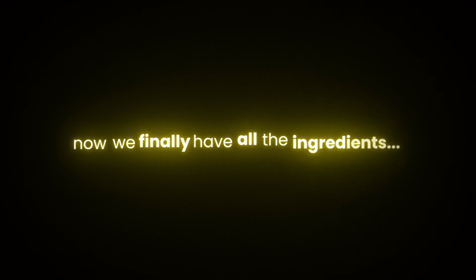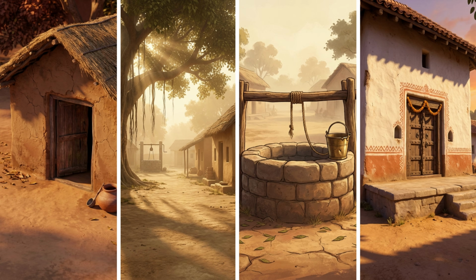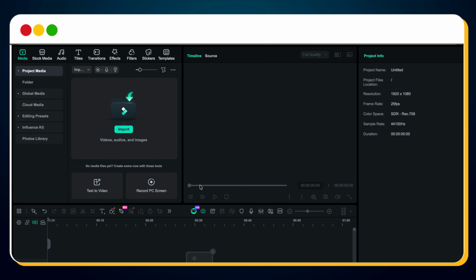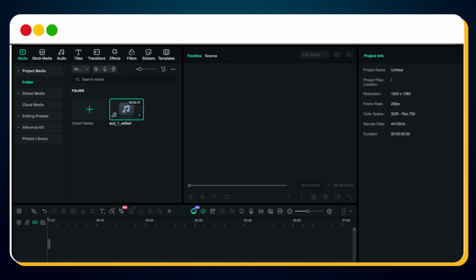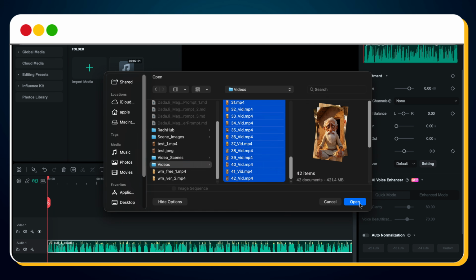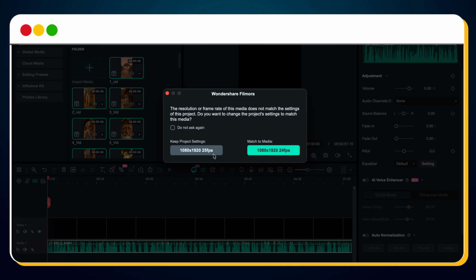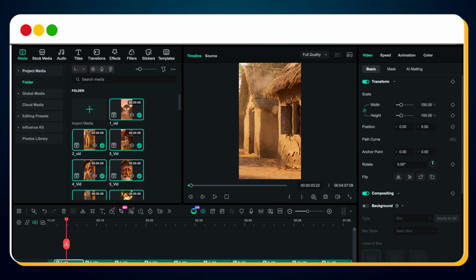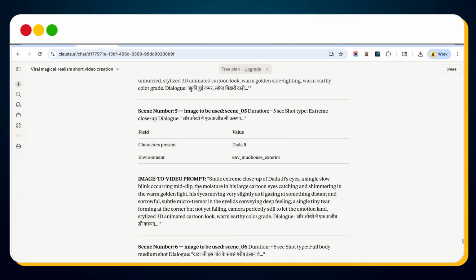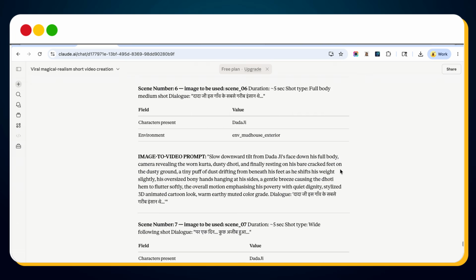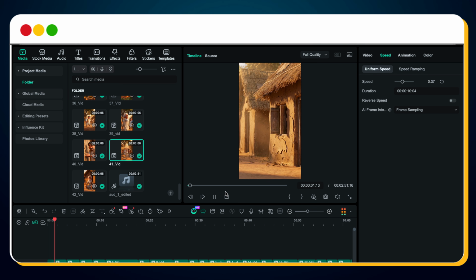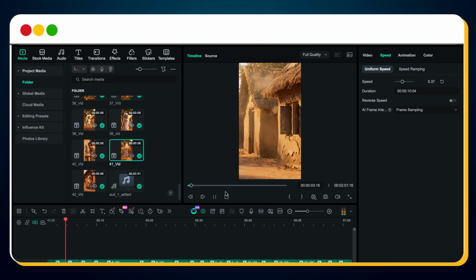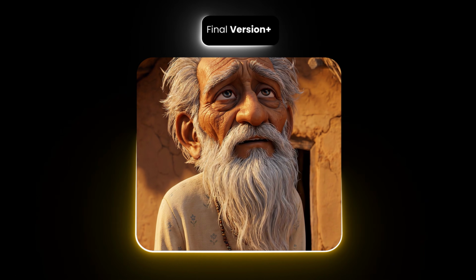Now we finally have every ingredient: characters, environments, images, videos, voiceover. Open your favorite video editor, import the edited voiceover, drag it to the timeline. Next, import all generated video clips, place them in the correct sequence. This is the most important step. Sync every clip with the narration. Take your time here. Once everything is synchronized, preview the entire video, then export the final version. And this is the final result.